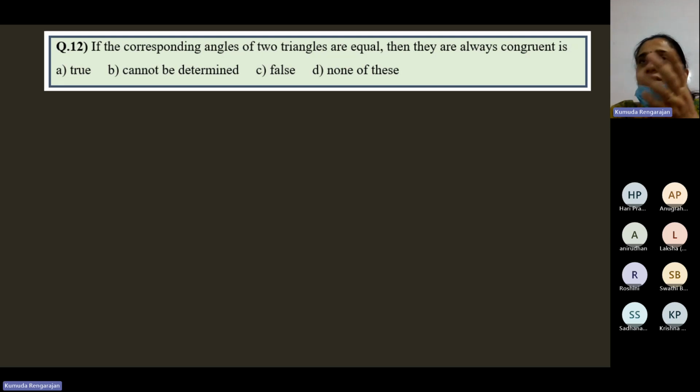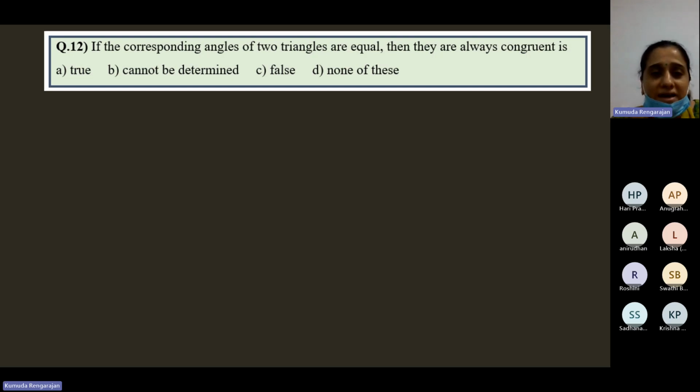And the other day we discussed that when you consider two equilateral triangles of different lengths, if you take an equilateral triangle of side 3 centimeters and another equilateral triangle of side 10 centimeters, both the equilateral triangles have the same measures of their interior angles, 60, 60, 60 in both the triangles. But are they identical? No, in one, the sides are 3 centimeters. In the other, the sides are 10 centimeters. One is small, the other is big. Or one is bigger than the other. So they are not congruent.